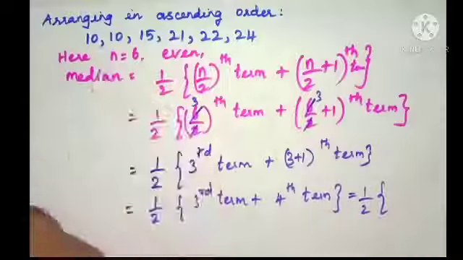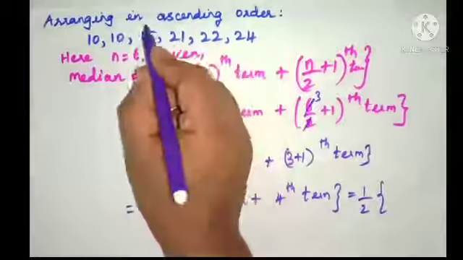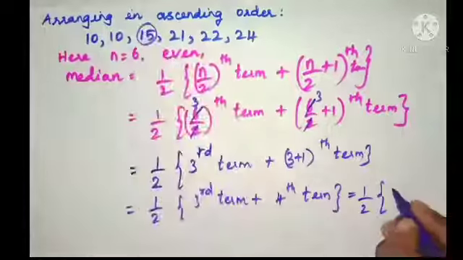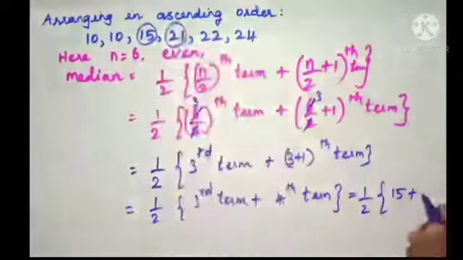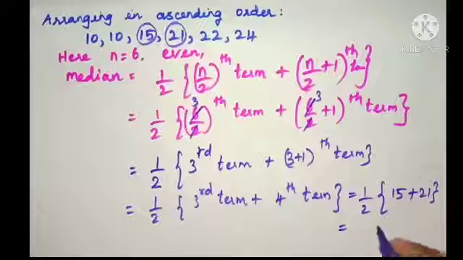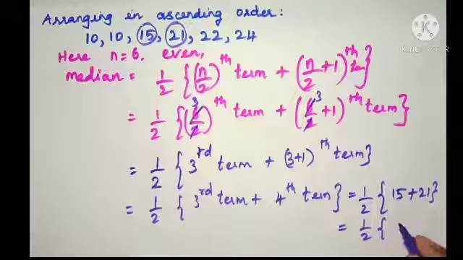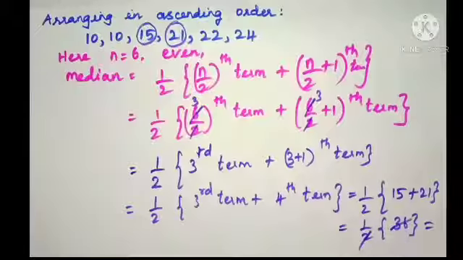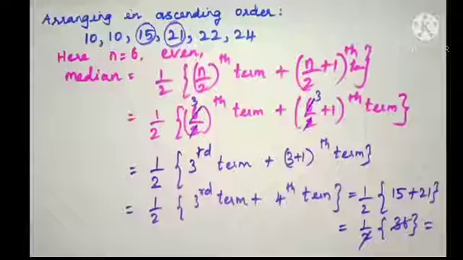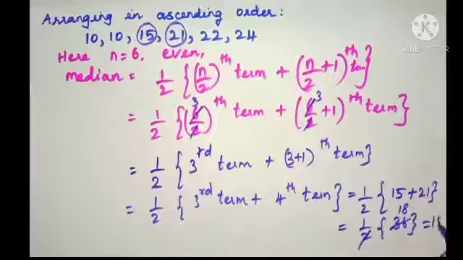Third term. What number is in the third term? 1, 2, 3. Yes, that is 15. Plus fourth term is 21. 1 by 2, 15 plus 21 is 36. When we cancel 36 and 21, we get 18.